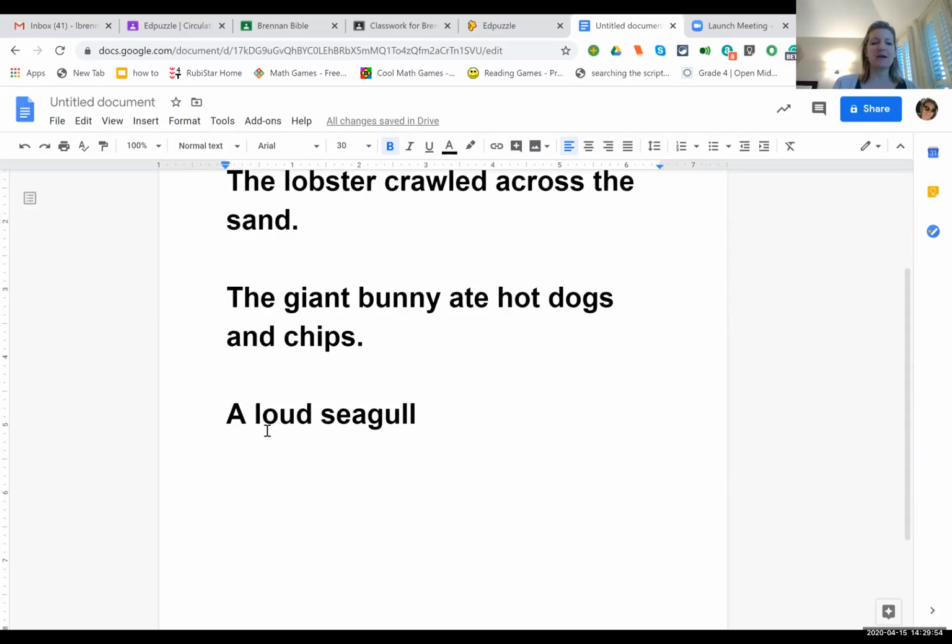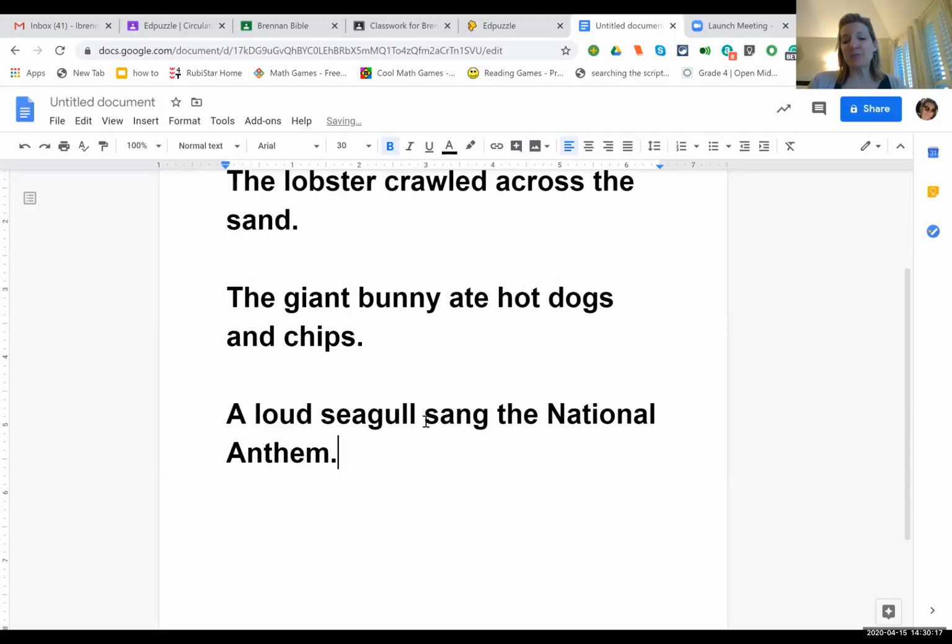All right, now we have our last one, a loud seagull. Okay. The loud seagull, if you said it's missing the predicate, you were right. I'm going to say a loud seagull sang the national anthem. Now we have a predicate part.